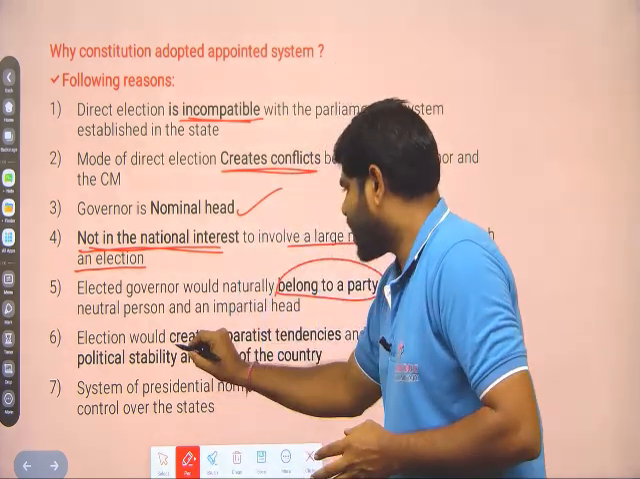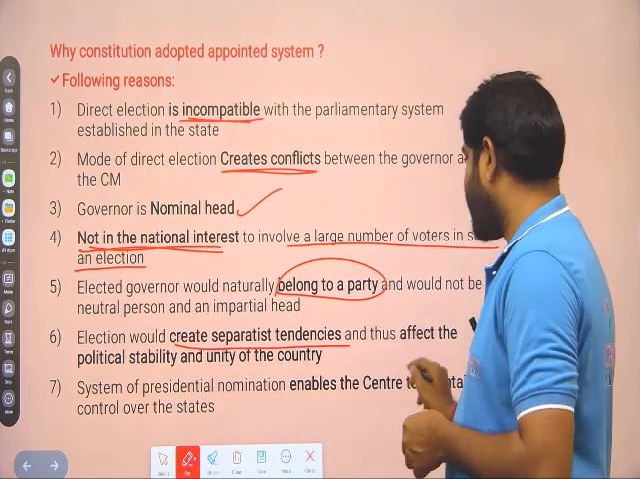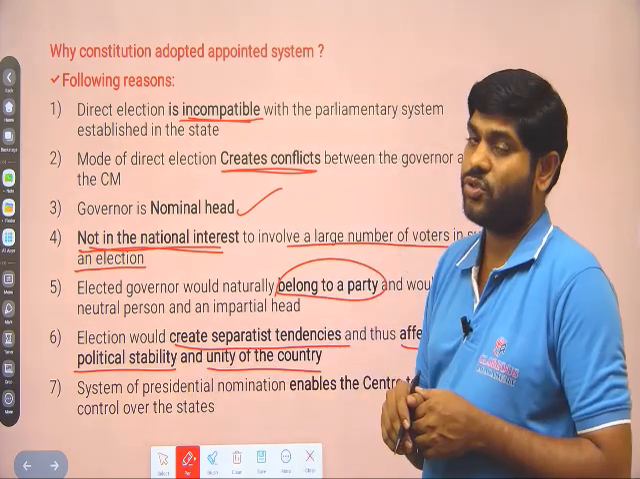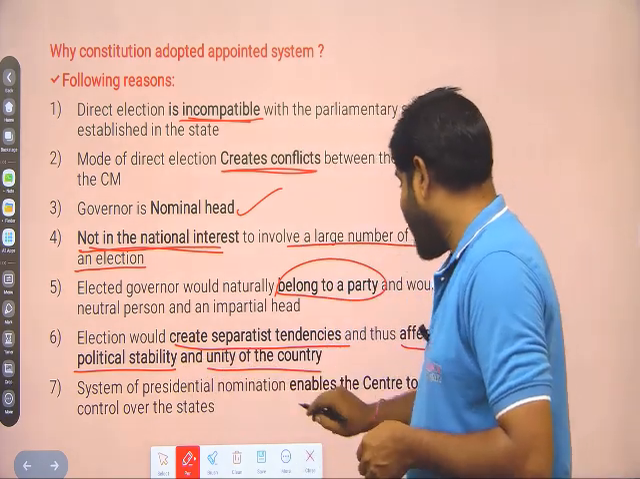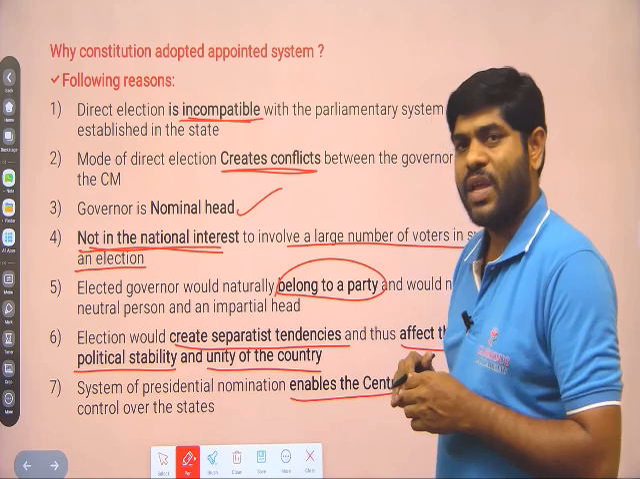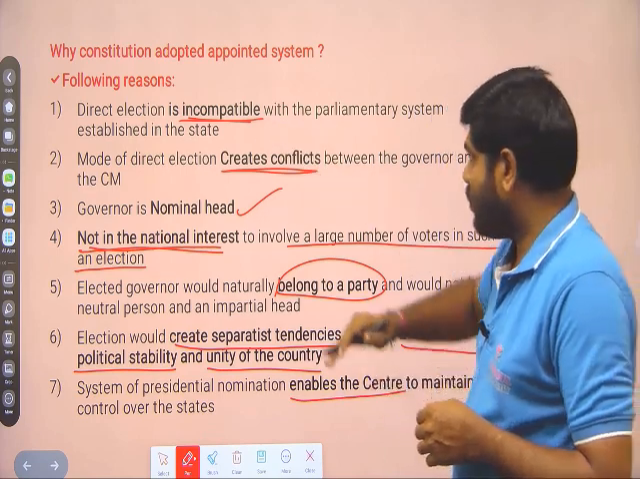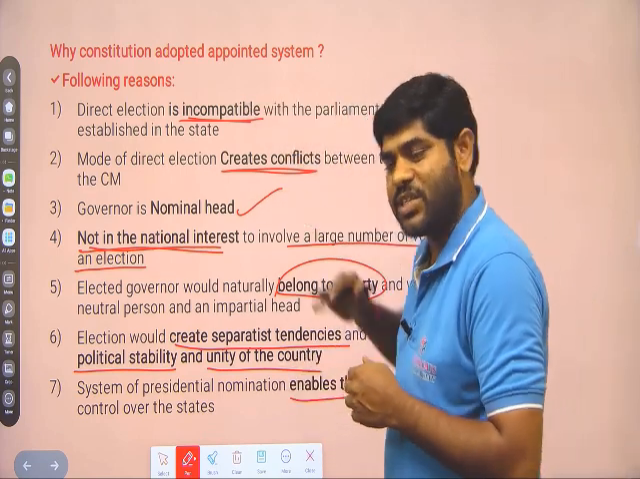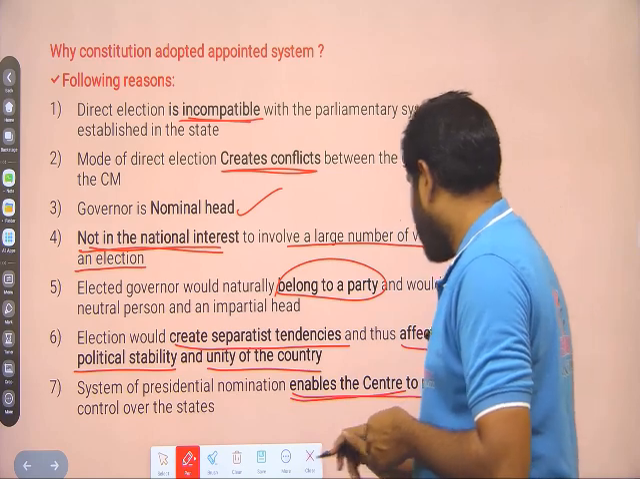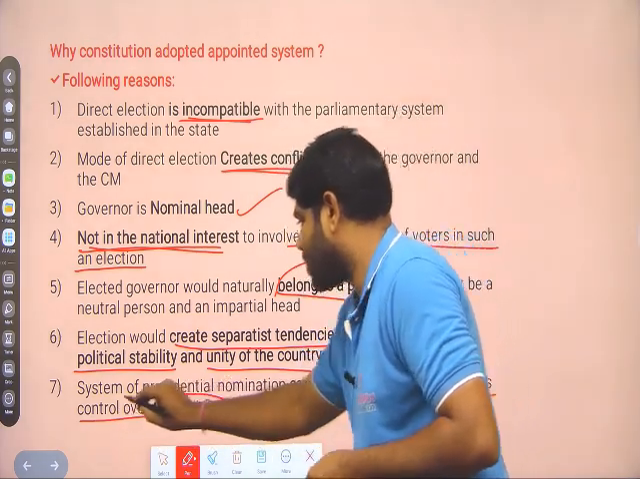Next one, it creates separatist tendencies and affects the political stability and unity of the country. So that is one more reason. If you provide the appointment system rather than the election system, this appointment system enables the central government to maintain control over the states.